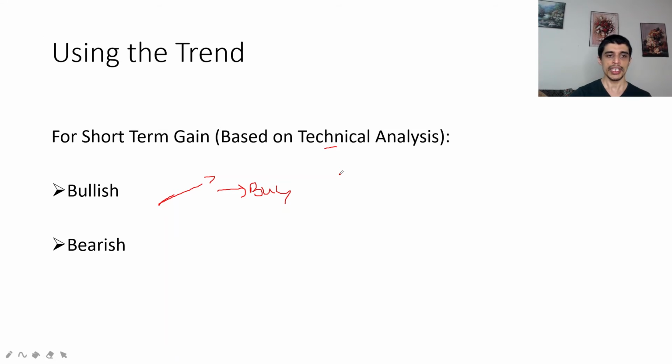And if the market is bearish, it means the market is moving downward. If you are an intraday trader, you can do a short sell based on technical analysis, or you can do short selling through futures and options as well when the market is bearish. This is applicable if you are looking for a short term gain, probably a few days or 1 or 2 weeks. If you are looking for a very short term gain, this is the strategy that can be helpful.